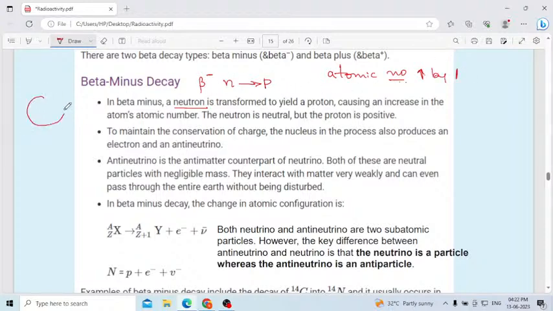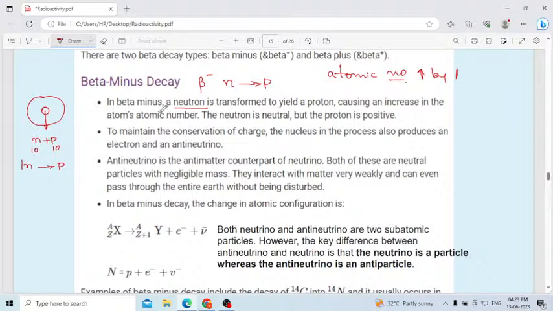Consider this is an atom, and this is the nucleus. In the nucleus you have neutrons plus protons. Here one of the neutrons is converted into a proton. Assume before you have 10 here. Then the number of protons increases. Therefore the atomic number of this atom increases.